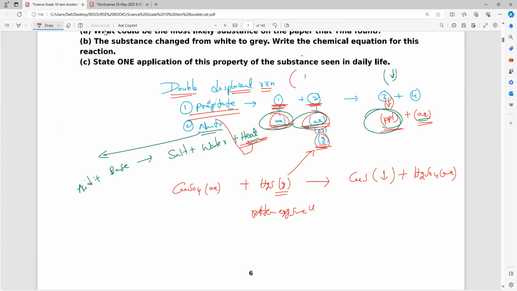Double displacement means ions exchanging. We have done this. Check it and tell me what you have written. I think only the neutralization reaction we have written as exothermic. Am I right? Yes, sir. Okay. So remember that. In double displacement reactions, ions will exchange. Compulsorily we have to get salt plus water plus heat.